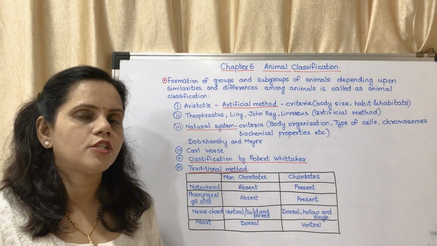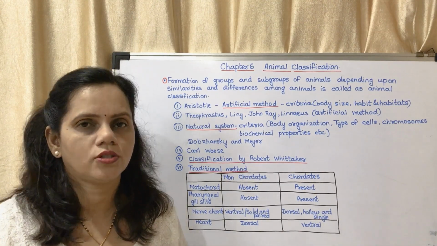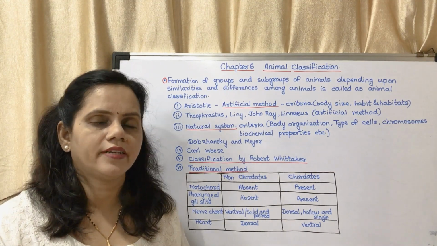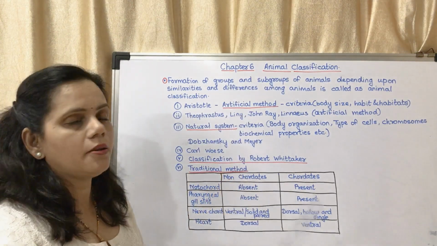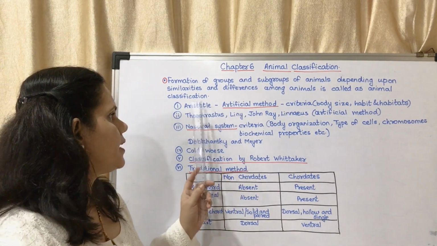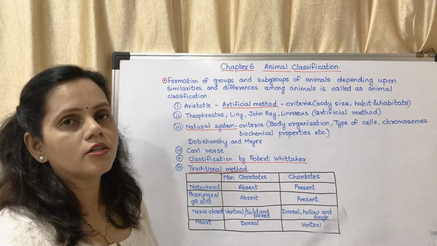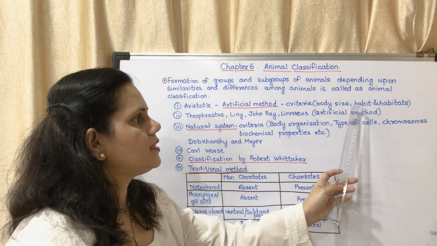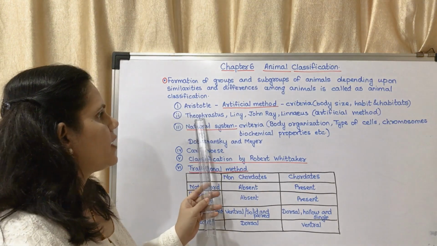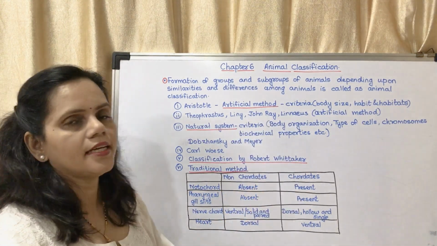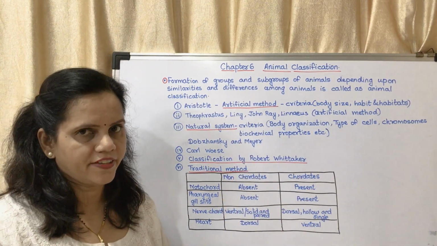Now there were several methods put forward by different types of scientists. We have a small history of those different types of classifications which were followed. The first one is the artificial method, which was put forward by the scientist Aristotle. What was the criteria which he put forward for the classification? It is body size, habit and habitats of different types of organisms. Theophrastus, Linné, John Ray, Linnaeus, all these scientists also followed the artificial method of classification.